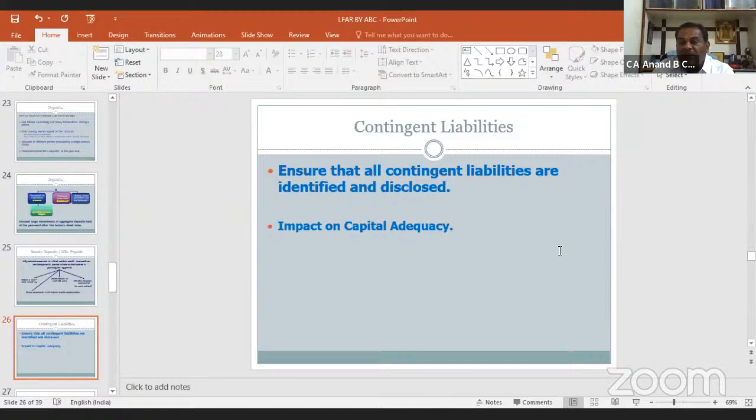This is the last part of the liability side, contingent liabilities. Ensure that all contingent liabilities are identified and disclosed at the balance sheet date. What is meant by contingent liabilities? The liabilities which may or may not arise in future, and the branch should identify such items and should report them at the end of the year in its balance sheet, and its impact on the capital adequacy also.